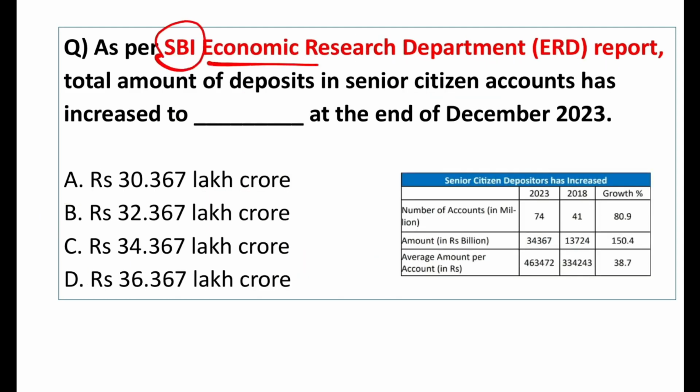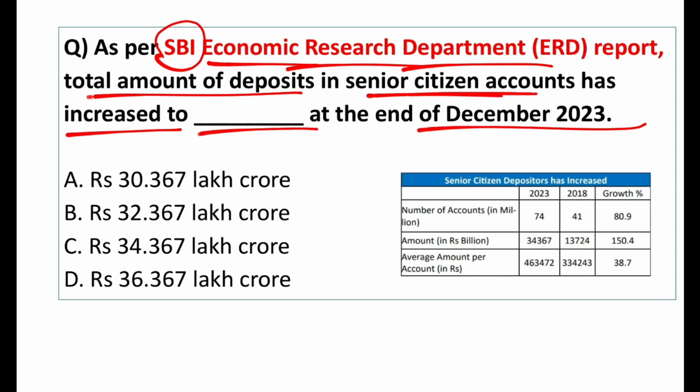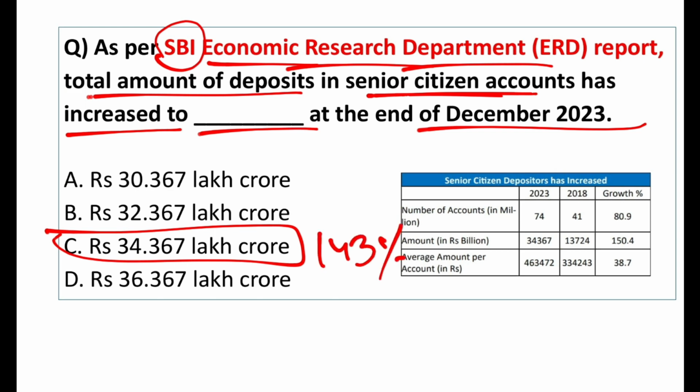According to SBI Economic Research Department, total amount of deposits in senior citizen accounts has increased to what at the end of December? Total amount of money in the senior citizen account, how much it is? It is 34.367 lakh crore. So deposits have increased by 143% at the end of December, if you compare it with the end of December 2018. So in the last 5 years, they have increased by 143%.